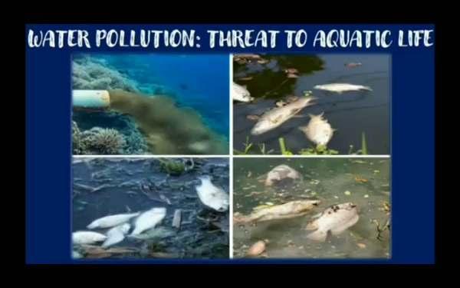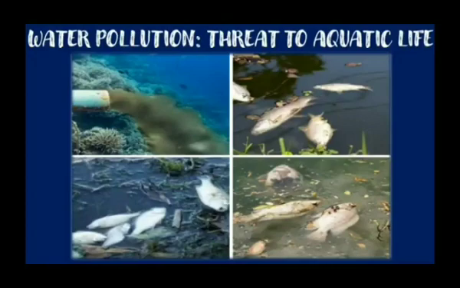If all this wastewater is let into the water bodies as it is, the water bodies become polluted and that is dangerous. As you can see in the picture, it can cause a threat to aquatic animals. So, such water cannot be used for drinking or for any other purpose.